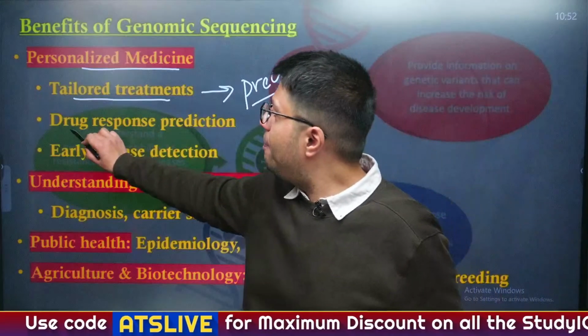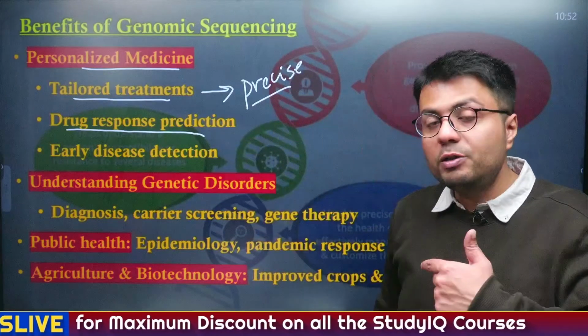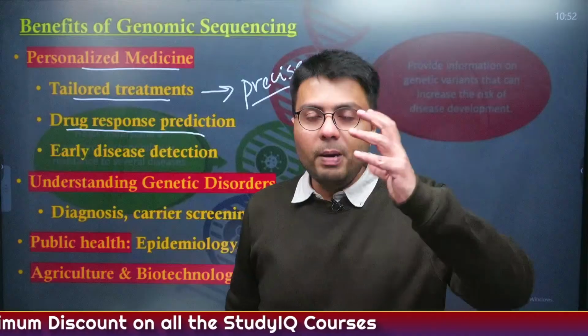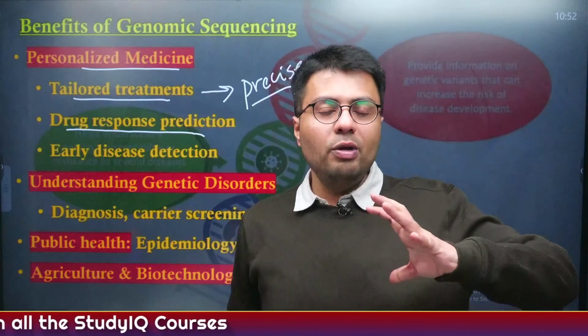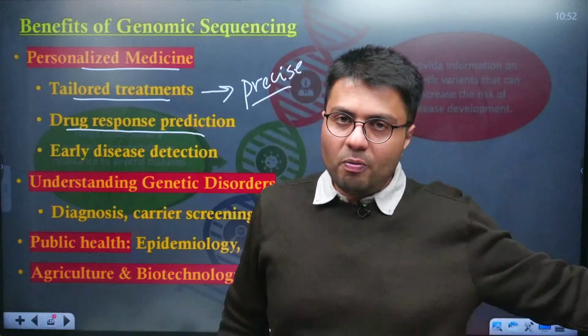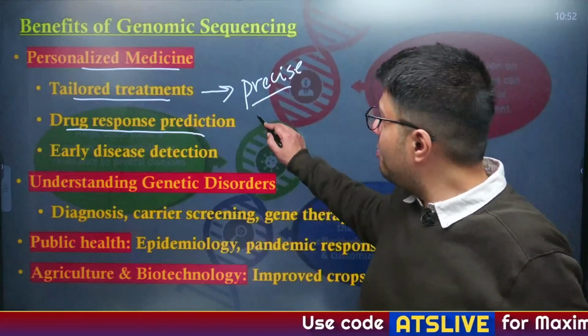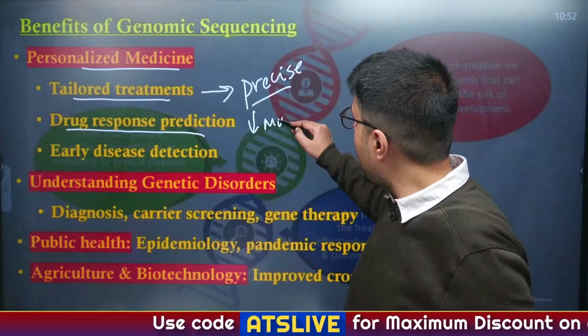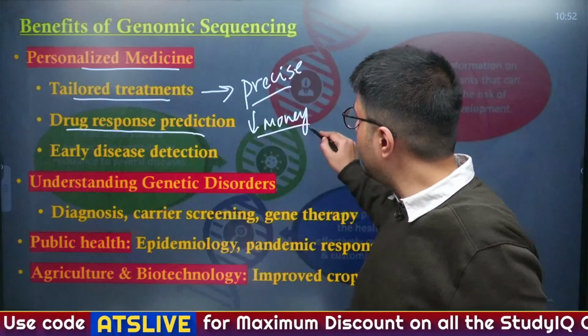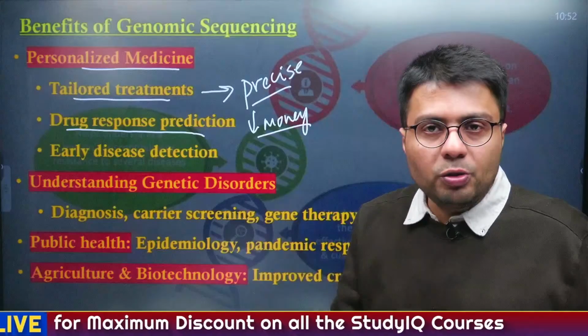Also, this will help us understand what kind of drug responses will occur in a human being, because only when drugs complement the genome sequence will they be beneficial for patients. It will also reduce the amount of money people spend on drugs which are not suiting them.